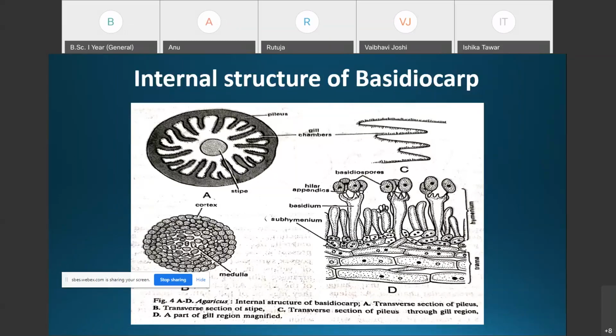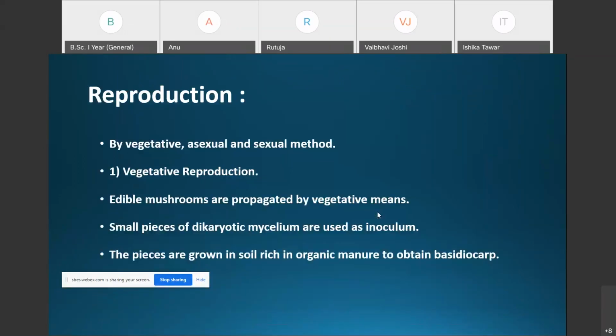Reproduction in Agaricus takes place by three methods: vegetative reproduction, asexual reproduction, and sexual reproduction.